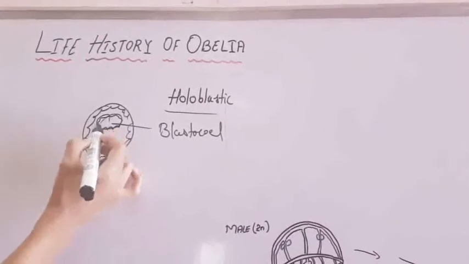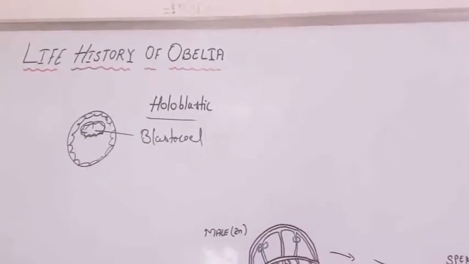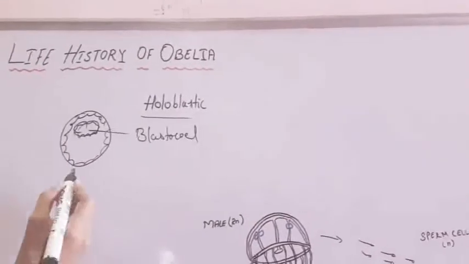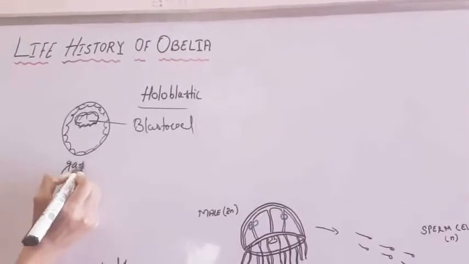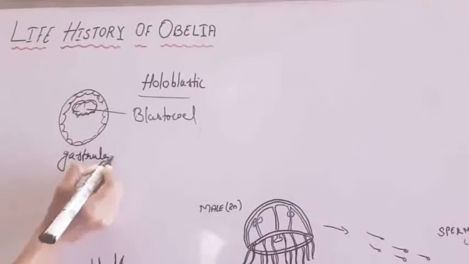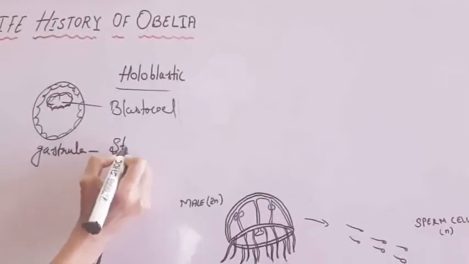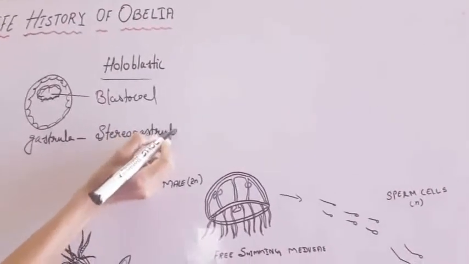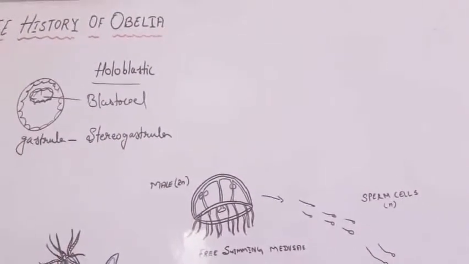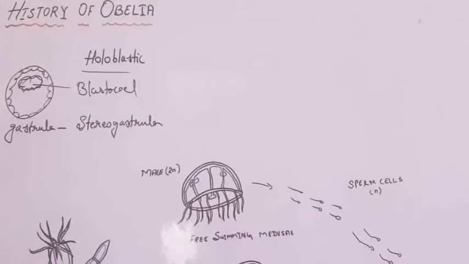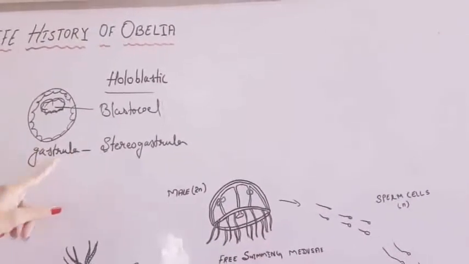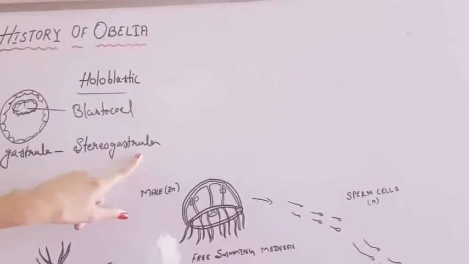Some cells migrate into the blastocoele and form a solid gastrula, known as the stereogastrula.